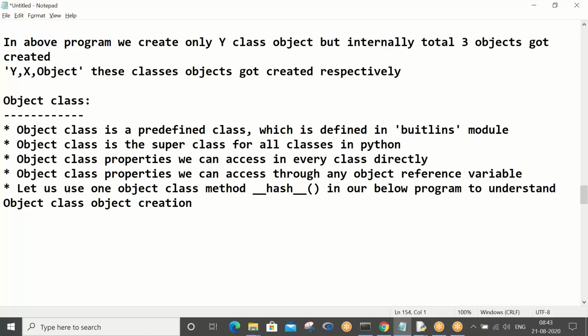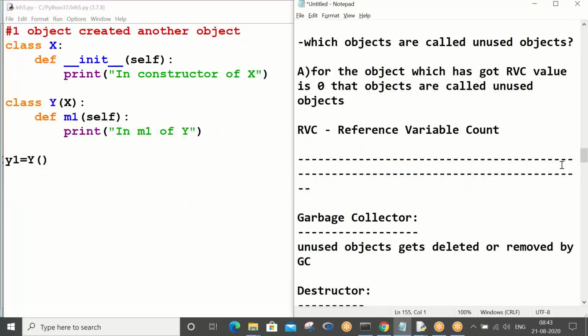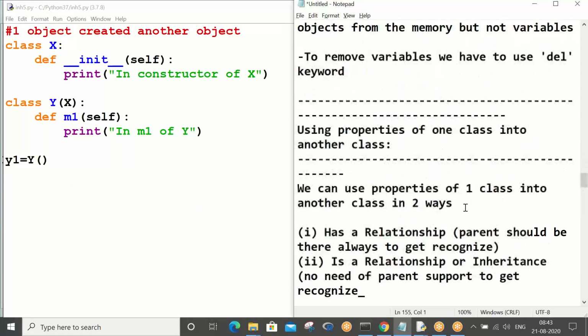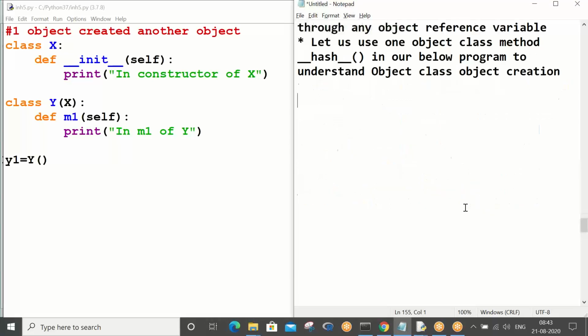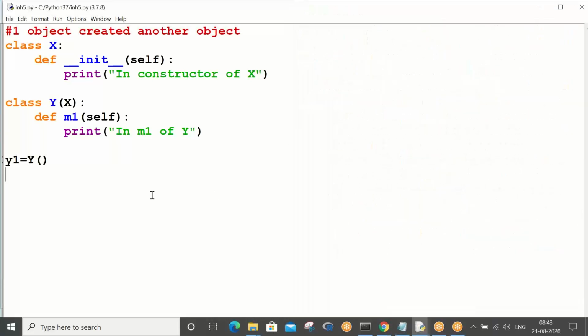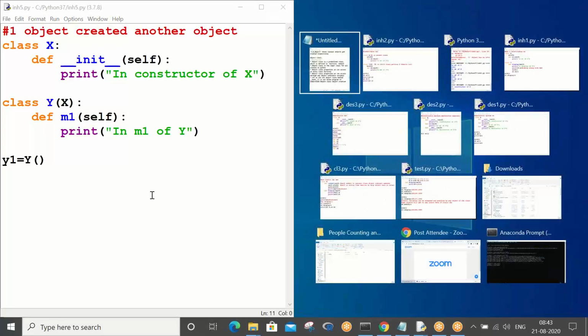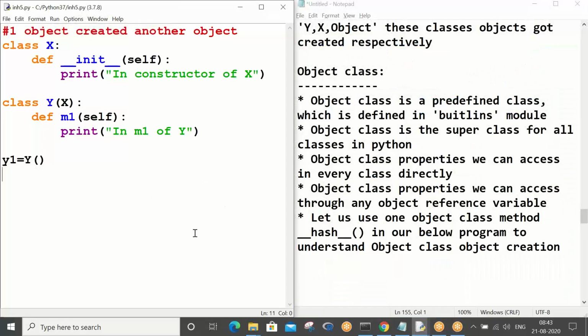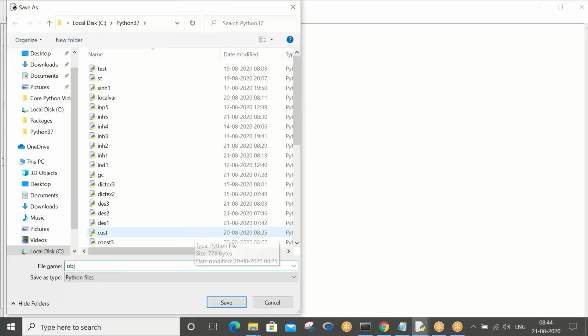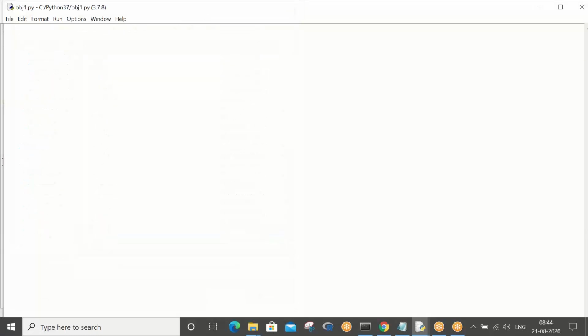So take this, Ctrl+S, obj1, object class example.